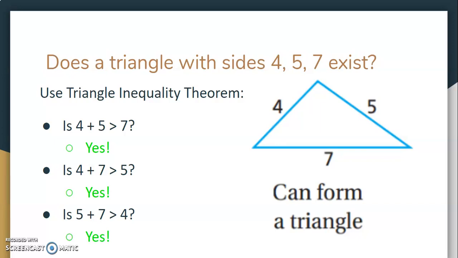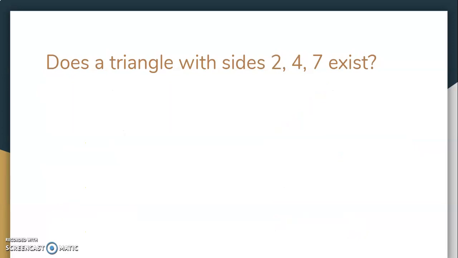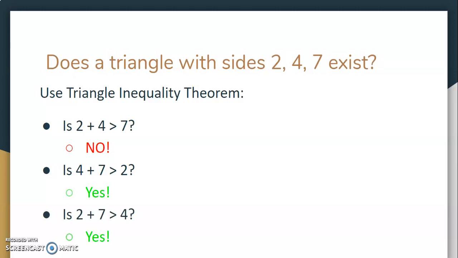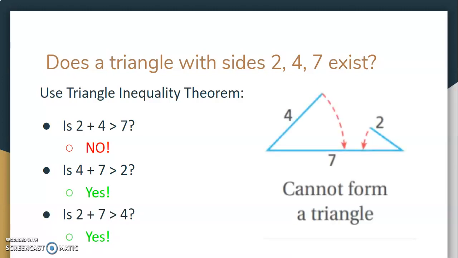Let's try another triangle. Does a 2, 4, 7 triangle exist? Well, we'll do the same thing. We'll use the triangle inequality theorem. Is 2 plus 4 greater than 7? Well, 2 plus 4 is 6. 6 is definitely not greater than 7. Now, I can check the others and see that they are greater, but the reality is it doesn't matter. Once one fails, it all fails.